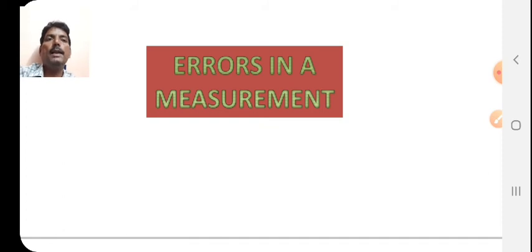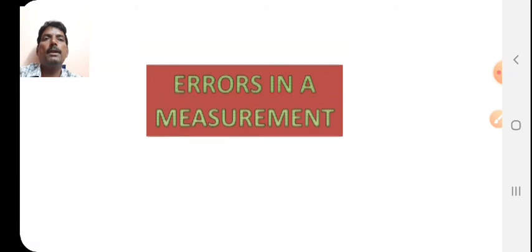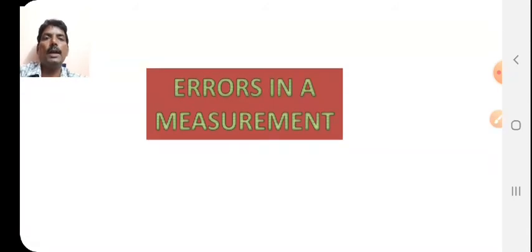So these are all the errors in the measurement that we have discussed in this particular topic today. I hope you have enjoyed this lecture, and whenever you are performing any experiment, please keep in mind all this data, all these errors, how to calculate these errors, and you have to calculate those errors also in that particular experiment, if an error is involved. So once again, go through this particular topic from your textbook and try to clear your concept there.